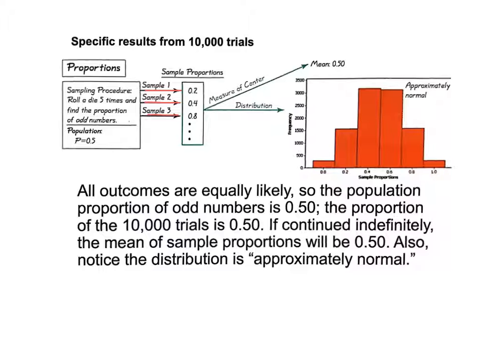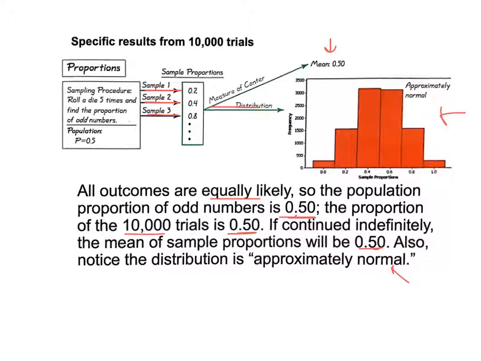But when you average the average, when you take all those and average them together, we know the proportion of the population should be half, or 0.5. You should get an odd number half the time. Look what our distribution looks like for 10,000 trials. All right, pretty close to normal, which is what we talked about earlier. And because we're equally likely, the population proportion of odd numbers is 0.5. The proportion of 10,000 was also 0.5. If continued indefinitely, if we go forever, it will be 0.5. Also notice it is normal.